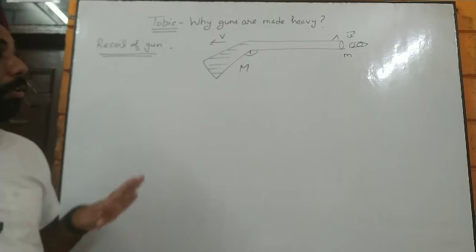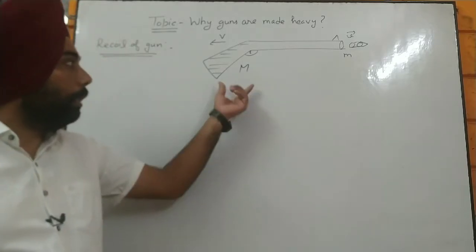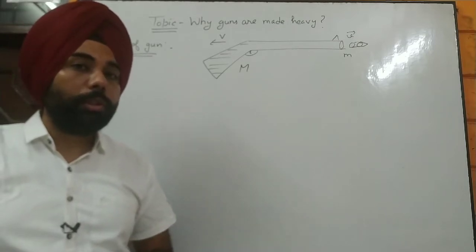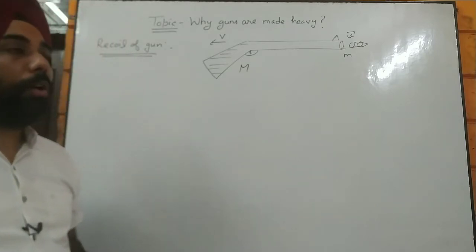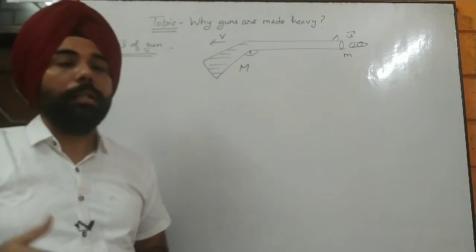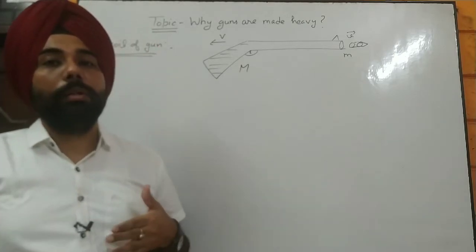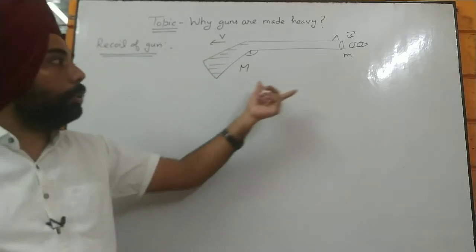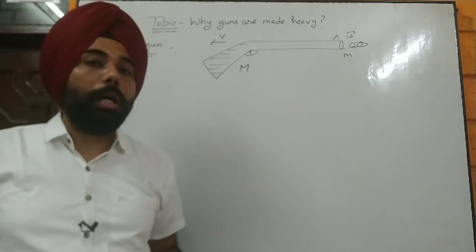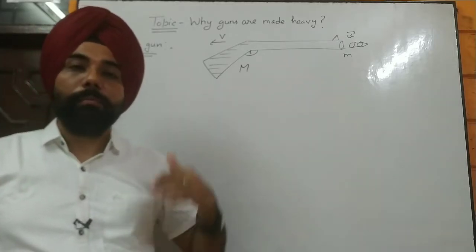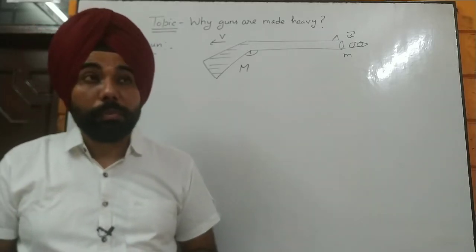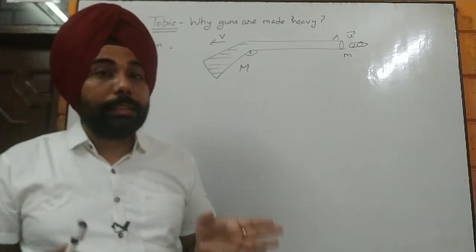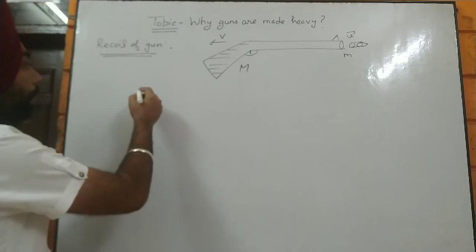Now we are having four things here: capital M, mass of gun; capital V, the recoil velocity of the gun. Now recoil velocity means the gun is always going to be jerked backward when we fire a bullet. So that velocity is known as recoil velocity, and small m is the bullet's mass and small v is going to be the velocity of the bullet. Now as a gun and bullet system, we take it as a system, which means the initial momentum